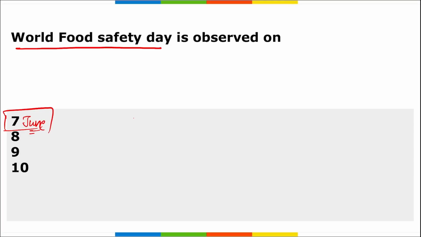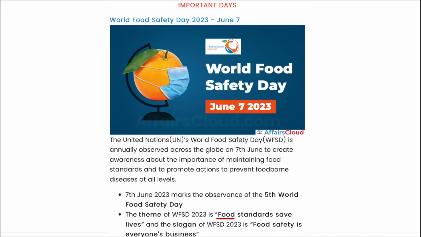Correct? Then remember, 7th of June 2023 observed the 5th edition of the World Food Safety Day. And the theme that you need to remember here for this World Food Safety Day is food standards save lives. Alright. And there is a slogan for the same, that is food safety is everyone's business.